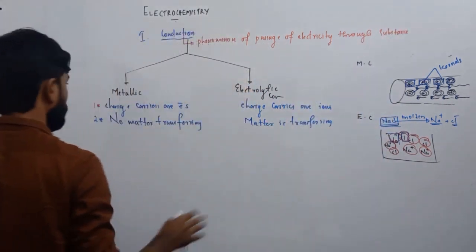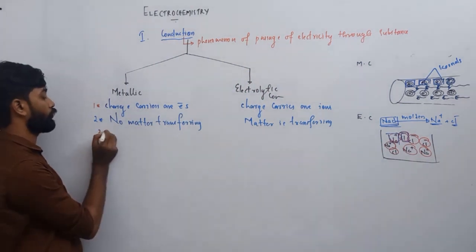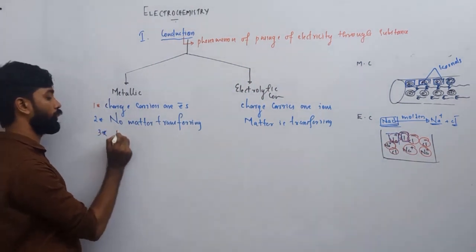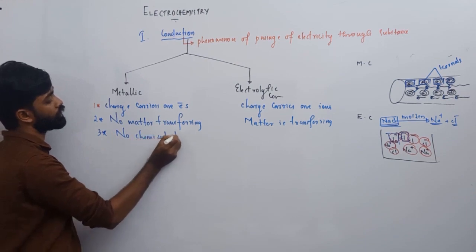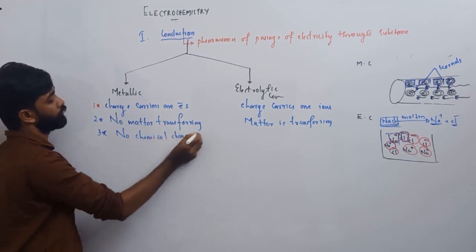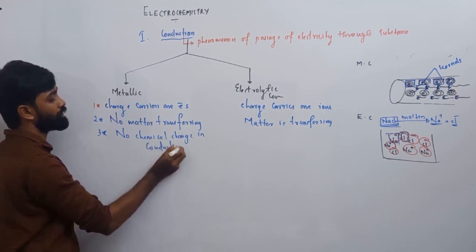But in the case of your metallic conduction, there is no chemical change. No chemical change in conduction. So at the time of conduction, there is no chemical change for your metallic conductor.